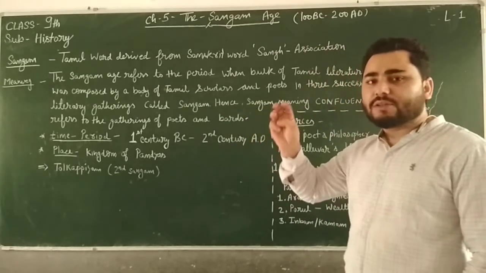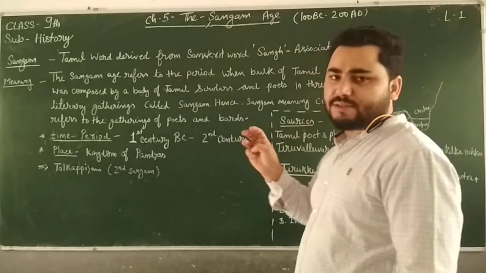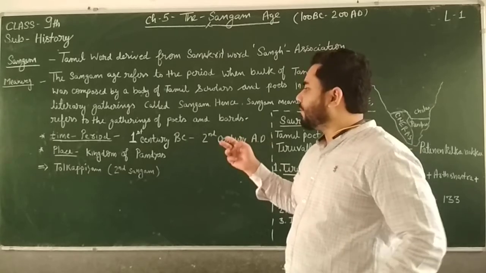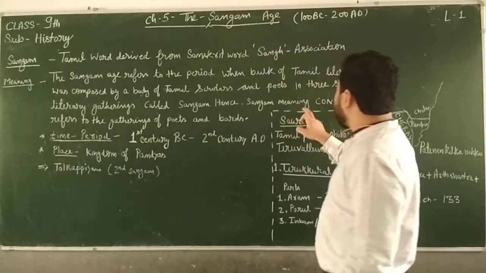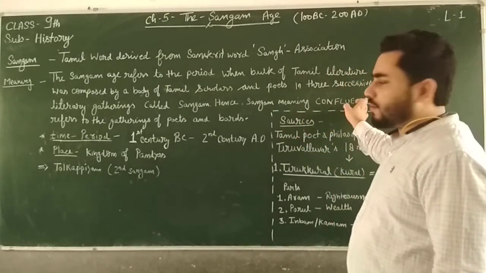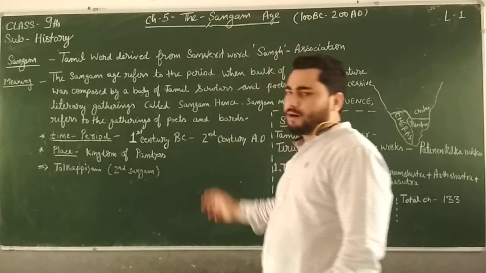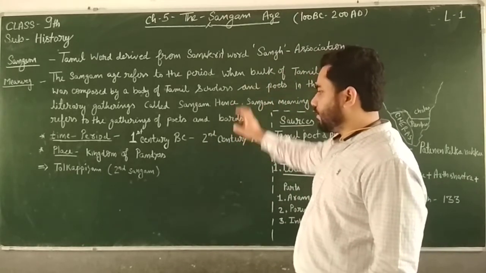Hence Sangam, meaning confluence or meeting point, refers to the gathering of poets and bards. So this was the meaning of the Sangam age.